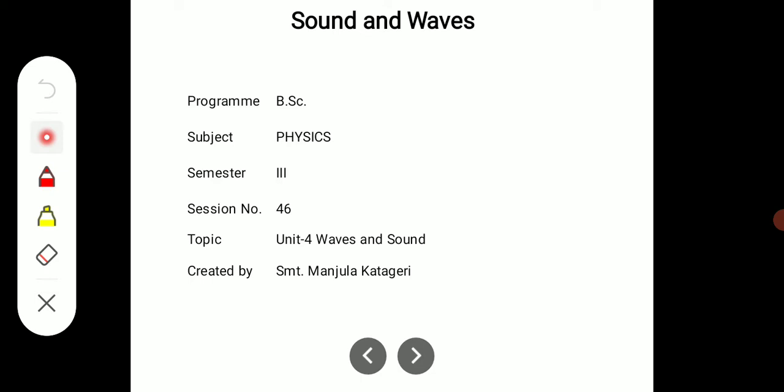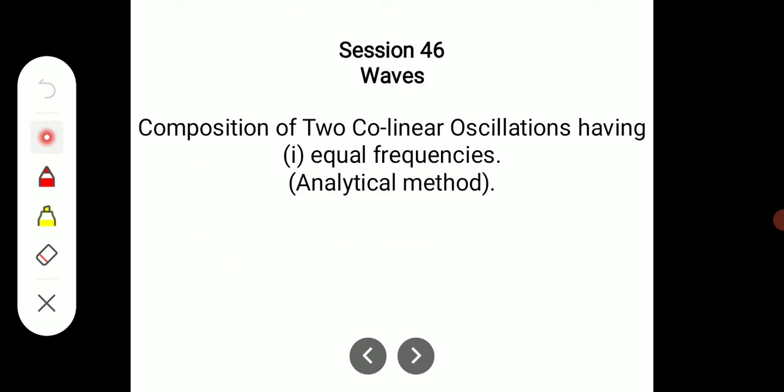So the actual syllabus of this physics consists of electricity, thermodynamics and sound and waves. So I will explain Unit 4, waves and sound. Session 46 consists of the composition of two collinear oscillations having equal frequencies. Here we are going to study the analytical method of the composition of two collinear oscillations having equal frequencies.